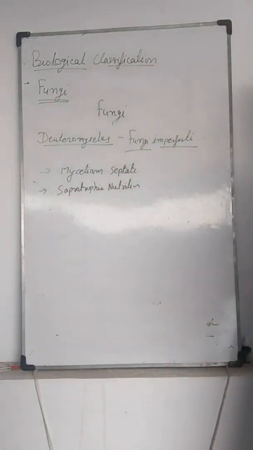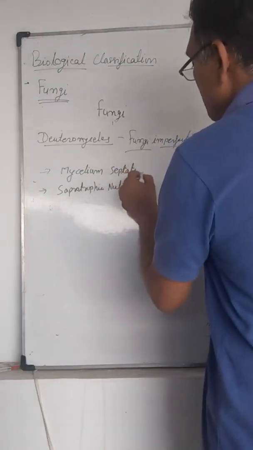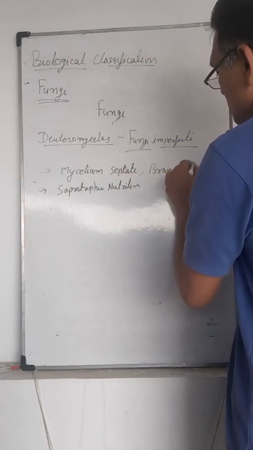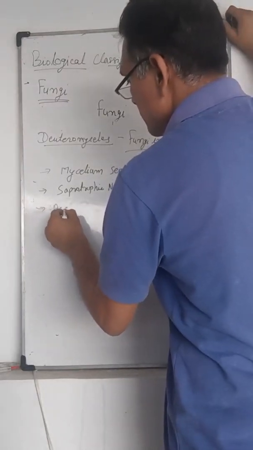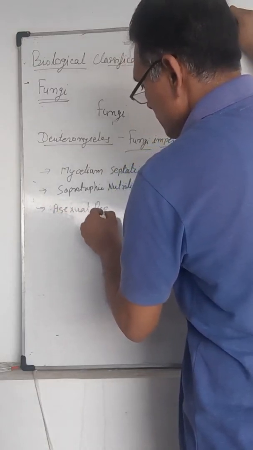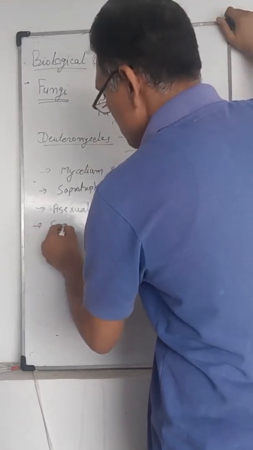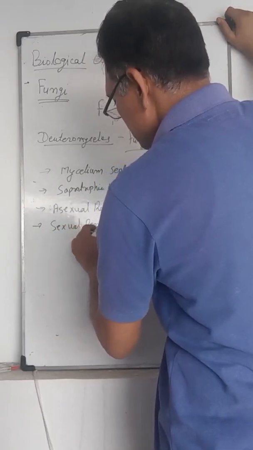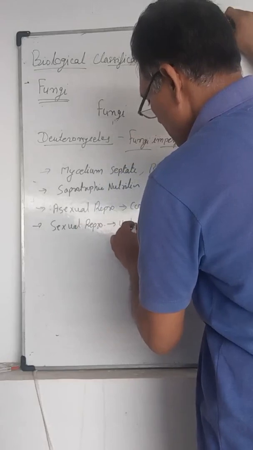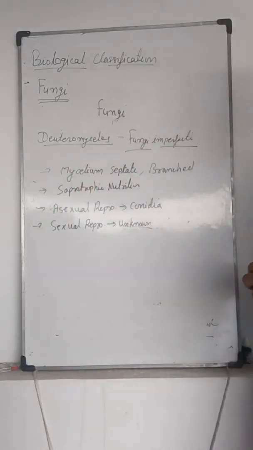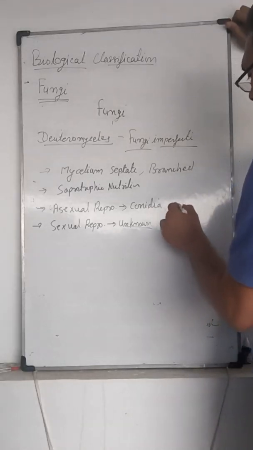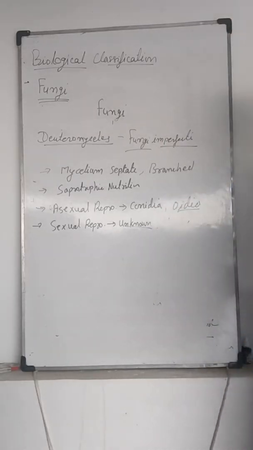Asexual reproduction is by conidia, or sometimes oidia. If sexual reproduction becomes known, the fungus is transferred to another group.